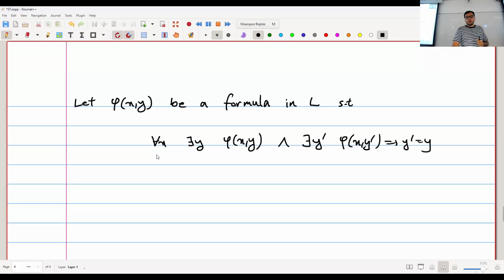But this formula has this property that for every x, there is exactly one y such that phi of xy holds. In this case, what do I call this? A class function, of course. Then phi of xy is called the class function.